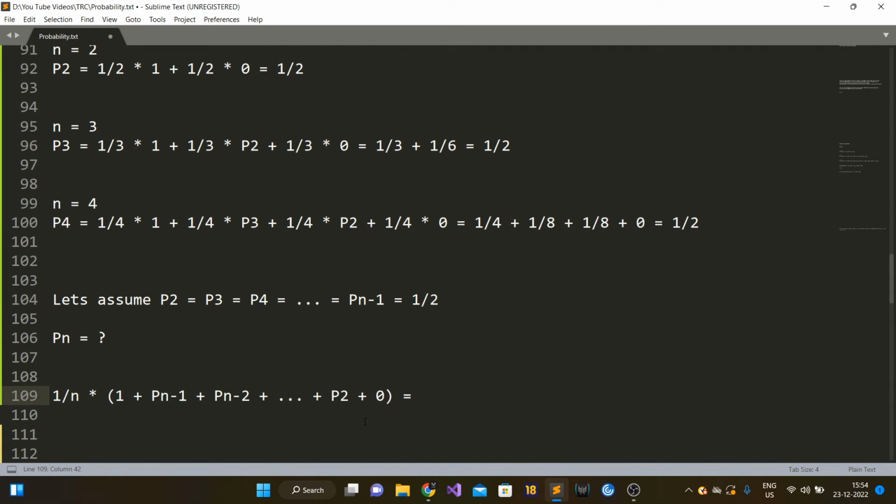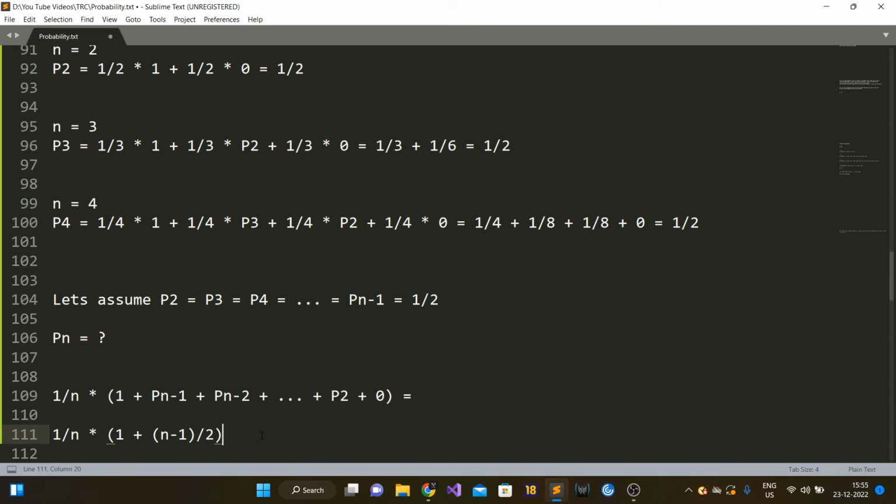Now all these P(n minus 1), P(n minus 2) until P2, we had assumed were all 1 by 2. So if we add these up, let's see what it comes out to be. This is 1, and this is n minus 2 by 2. From 2 to n minus 1 it is there, so this should be n minus 1.